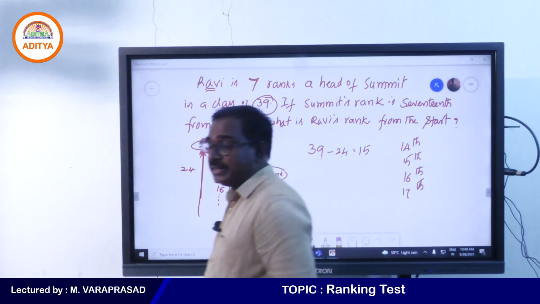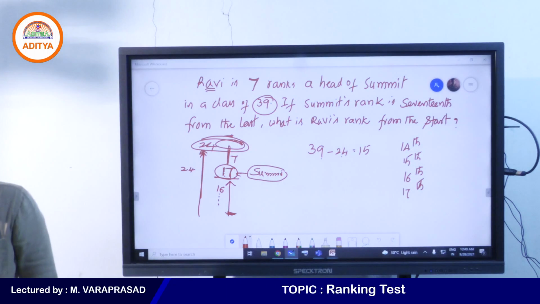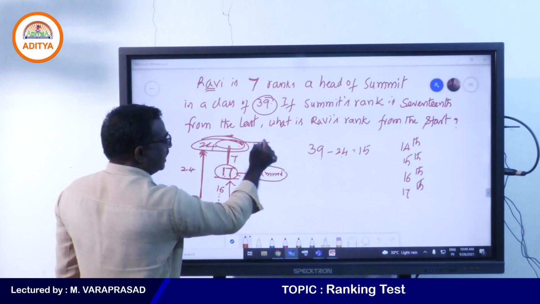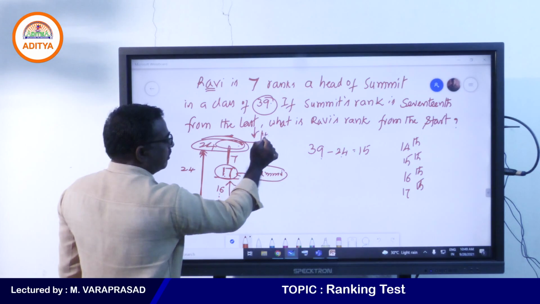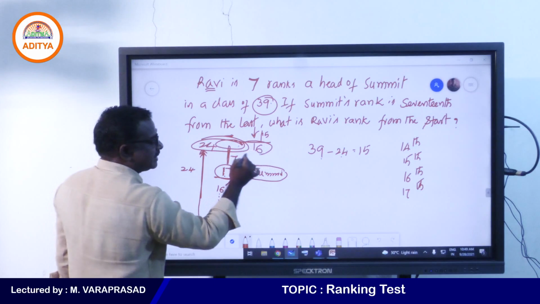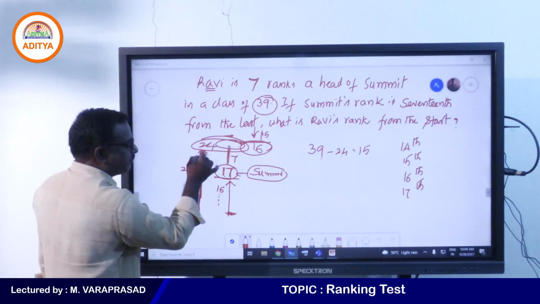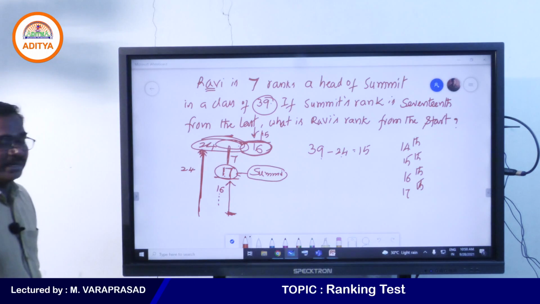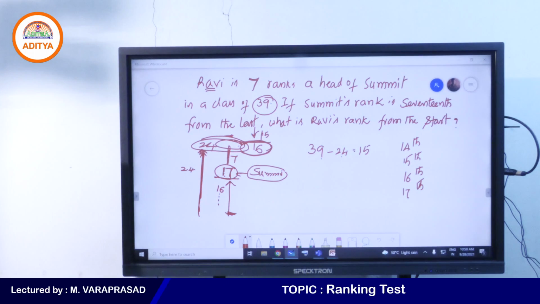Now what is being asked? What is the rank from the starting place? Above him 15 members are there, so this is called 16th rank. From the bottom it is 24th rank, and from the top this is called 16th rank. Yes, my students, right?